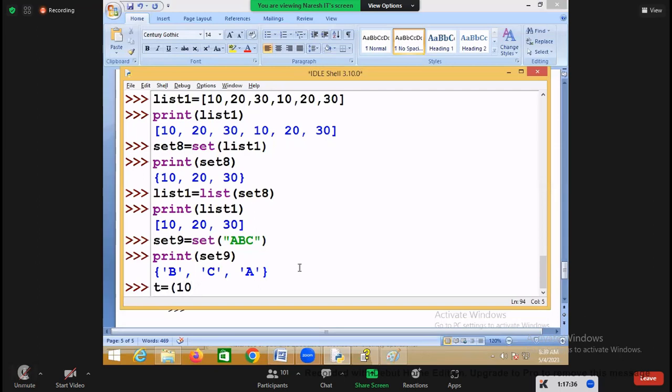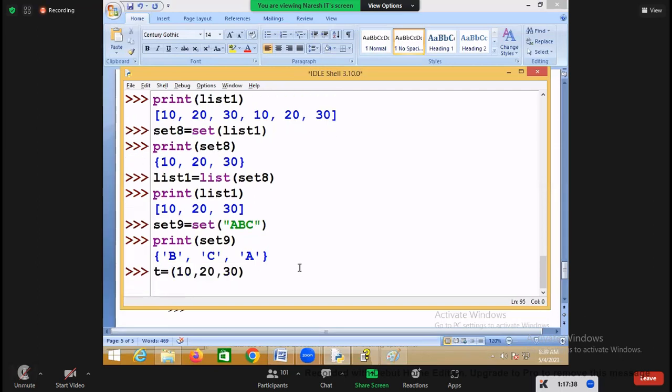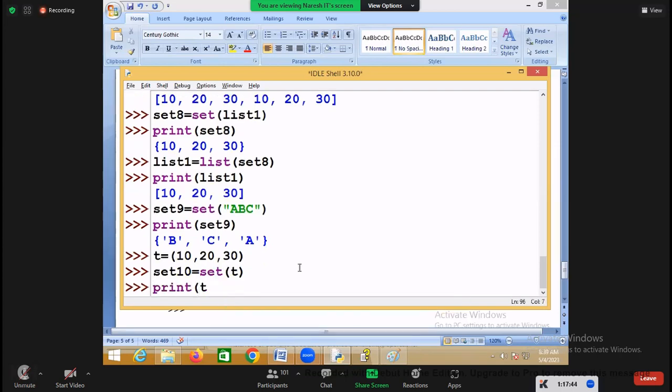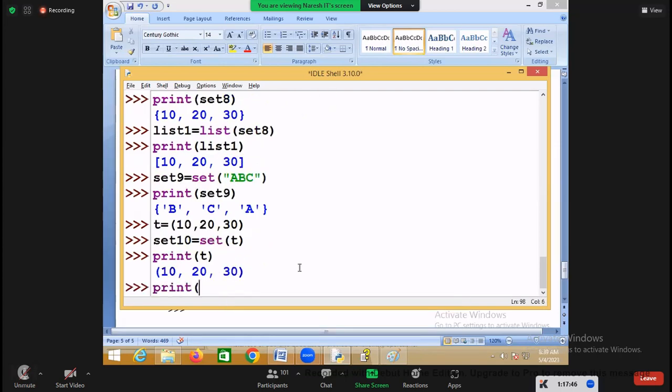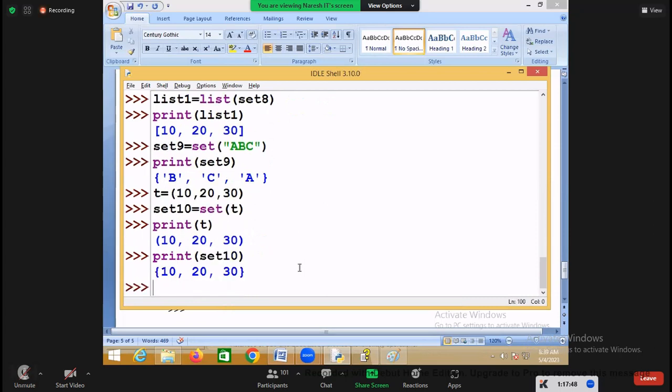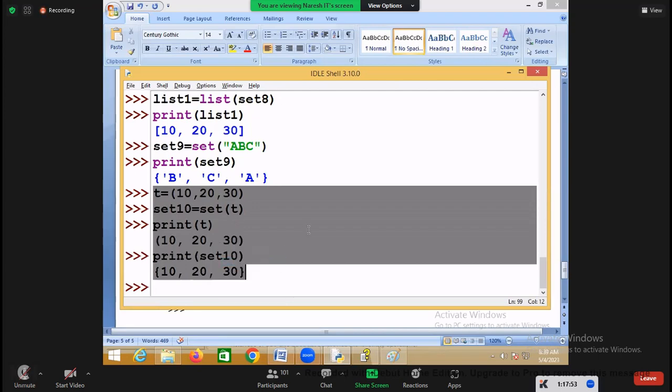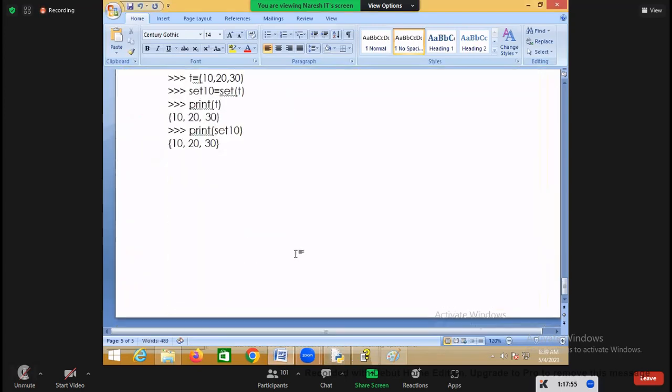So there is a tuple. I want to convert the tuple into a set. So then I can use set of tuple. So this is converting a tuple into what? Set.